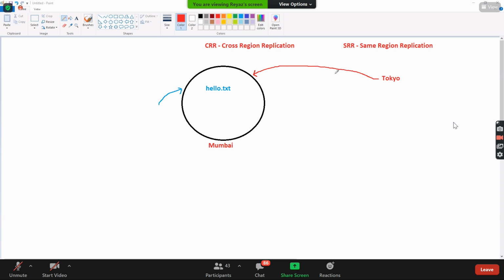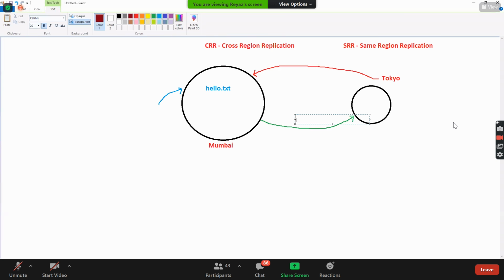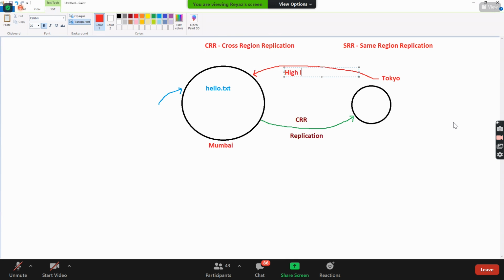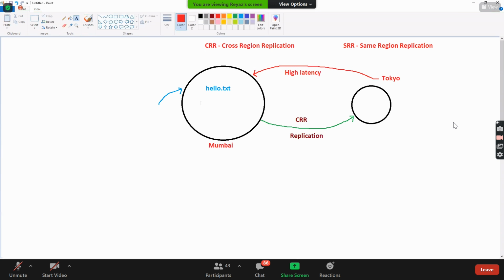So for this kind of purpose, you can create another bucket in Tokyo region, right, guys? Now you can have something called CRR, a cross region replication rule can be created. This is CRR. This does the replication.